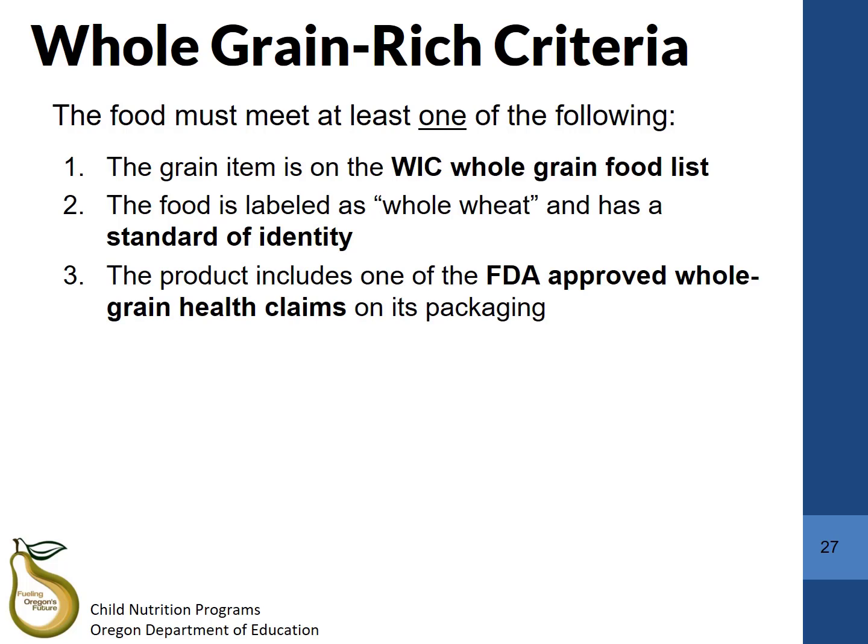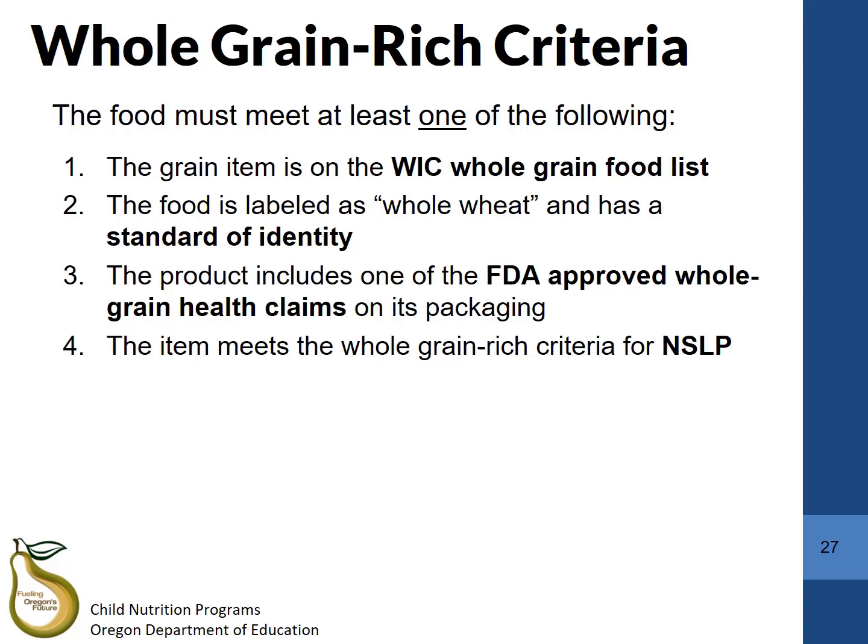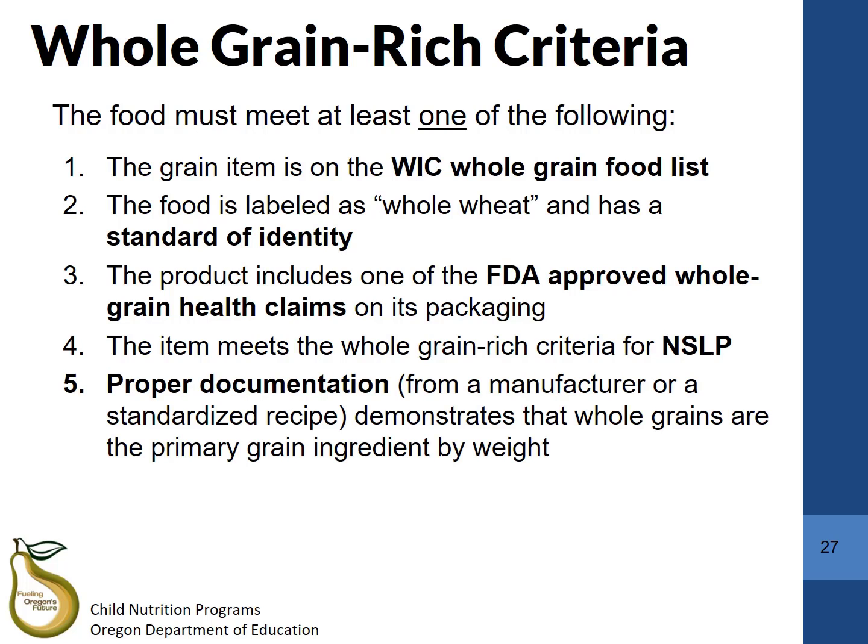The third way is met if your item has one of the 2 FDA-approved whole grain health claims on the package. The fourth method is if your item meets the whole grain rich criteria for the National School Lunch Program. The fifth method is to get proper documentation from a manufacturer or to have a standardized recipe showing that whole grains are the primary grain ingredient by weight.